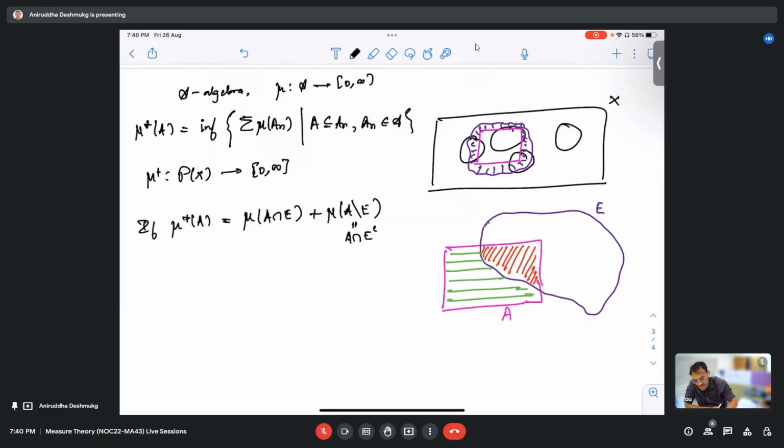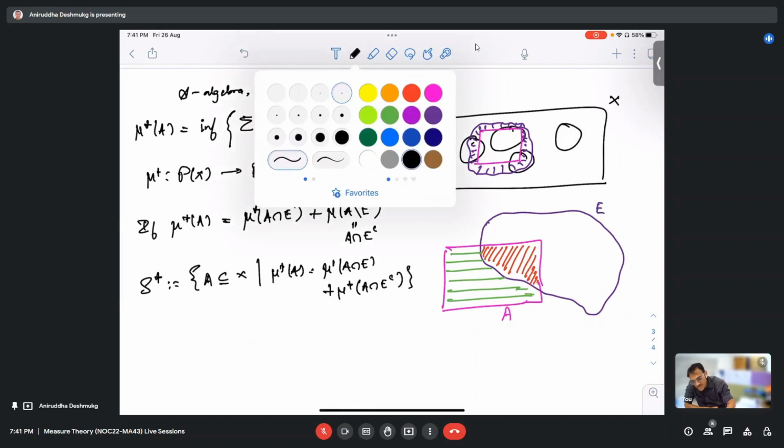Then I collect all those subsets of X such that mu star A equals mu star of A intersection E plus mu star of A intersection E complement, and I call these measurable sets.